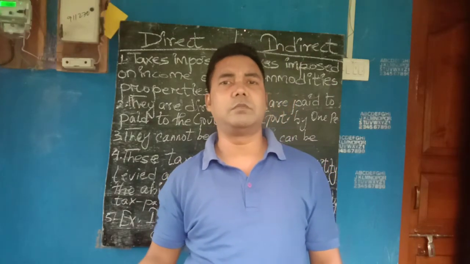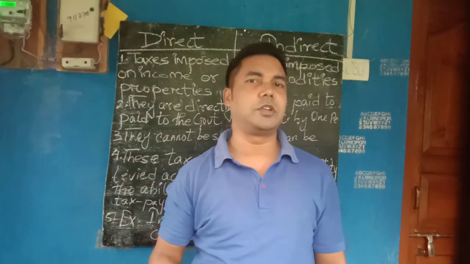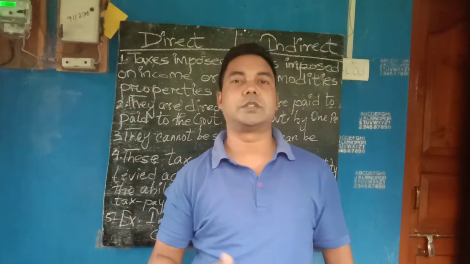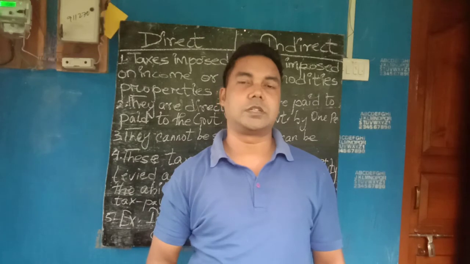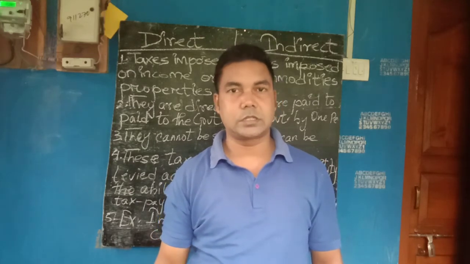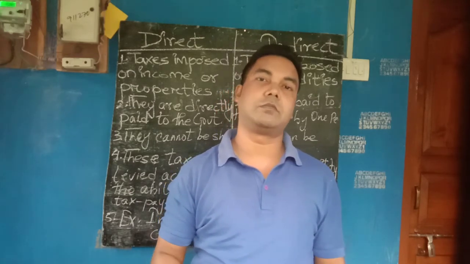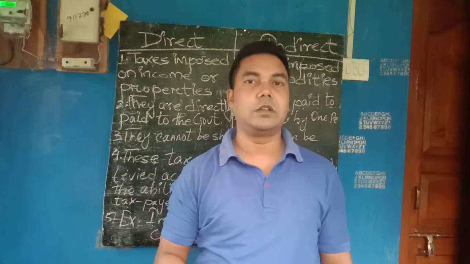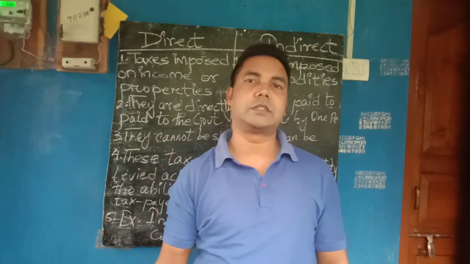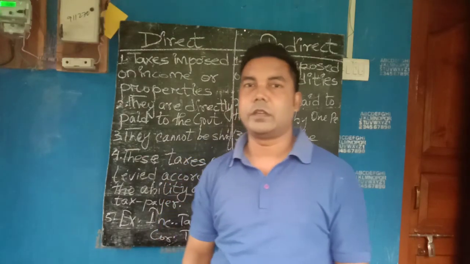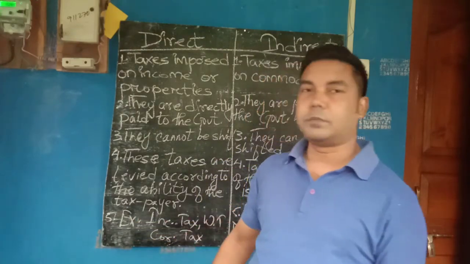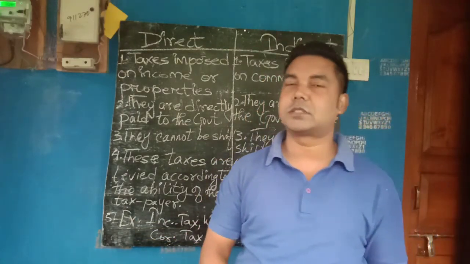More income, they purchase luxurious items; less income, they will not purchase luxurious items. If the person is purchasing luxurious items, then they need to pay more tax. If the person is purchasing necessities with low income, then they will pay the tax in that sense only.